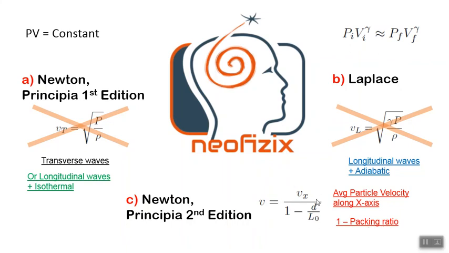So the final formula for the speed of sound may have a form like this: v equals Vx divided by 1 minus the packing ratio. Newton's later work gives a basis for this. So this may be the correct formula for the speed of sound. We shall look into it in the next video.